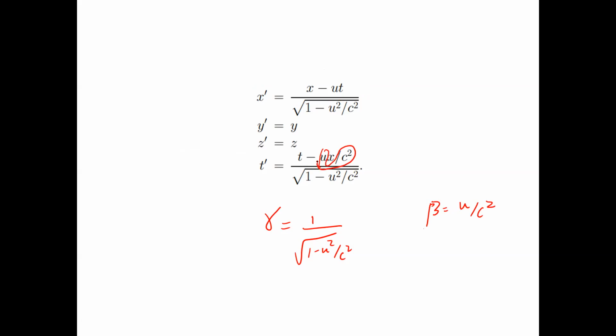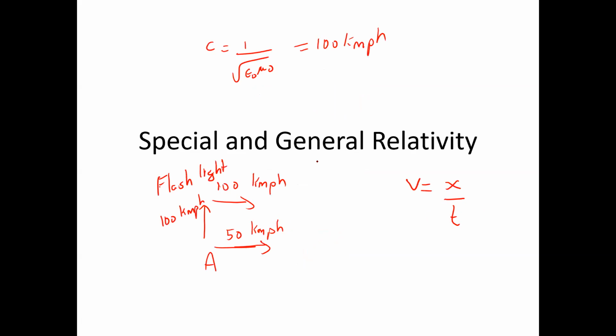Beta is nothing but u by c square. So this is the rescaling that is happening. So you can follow the argument again. As I'm saying, you have somebody traveling at 50 kilometers per hour. Say the speed of light is 100 kilometers per hour, and somebody is flashing a torchlight going at 100 kilometers per hour. So what should be the speed that this person observes? He should observe 50 kilometers per hour.